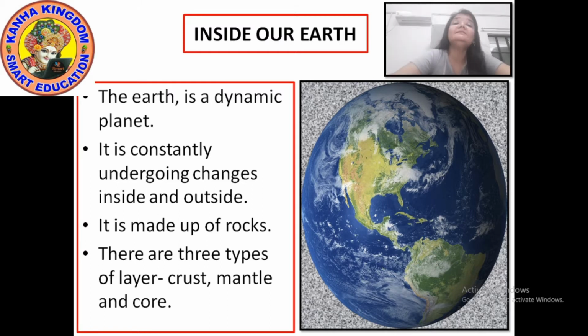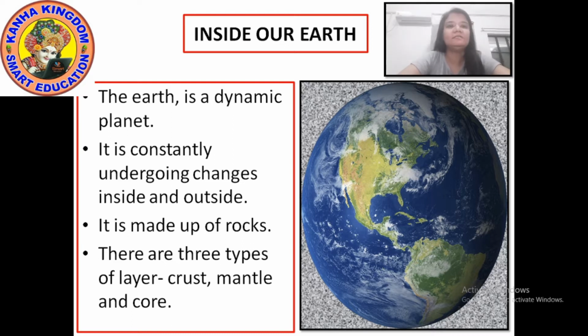Now the next thing is that our earth is made up of rocks. And there are 3 layers in our earth. Which are these layers? These layers are crust, mantle and core. Now this is the interior of the earth. Crust, mantle and core, these are the 3 layers of the earth.